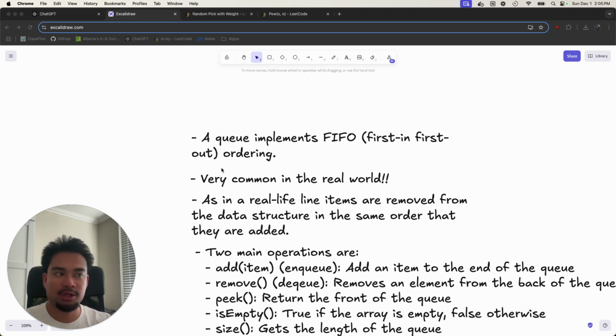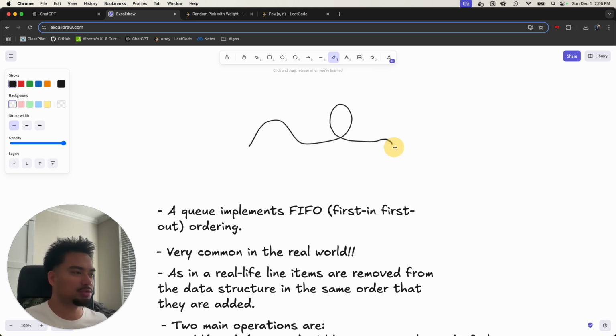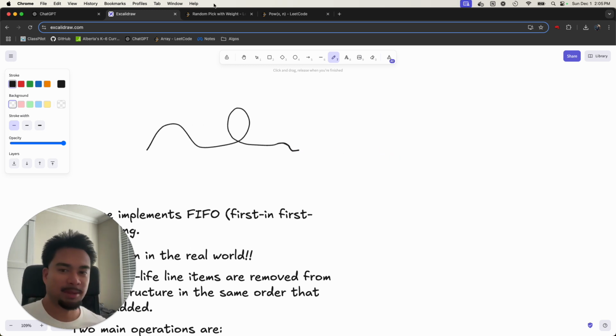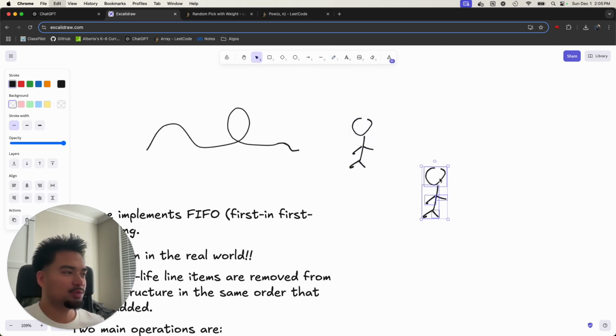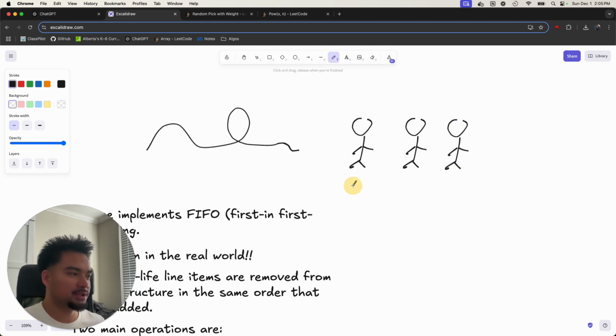First off, a queue implements a FIFO, or first in, first out ordering. This is very common in the real world. You deal with queues all the time. For example, a Disney ride. I just came from Disneyland, so pretend we have a roller coaster that does a loop. They put humans in a queue in order and make them wait for it. So pretend this is one human, another human, and let's give them different names like A, B, C.